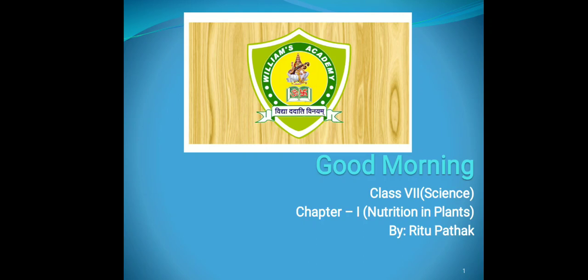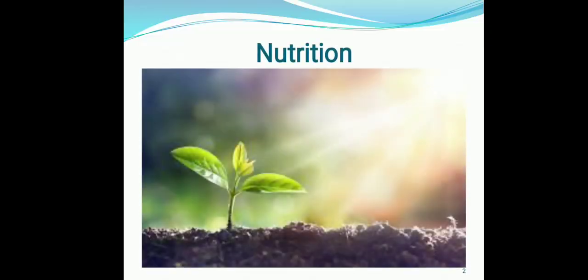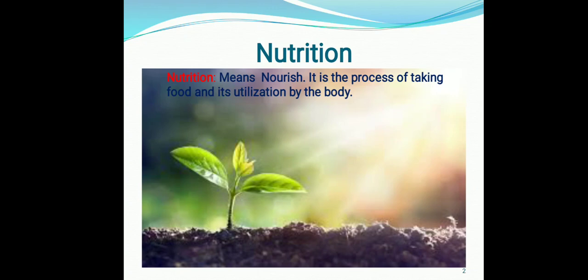Our very first chapter in science is nutrition in plants. As we are all aware, food is the main source of nutrition in all living organisms. So here we are going to study how plants get their nutrition. Nutrition means nourishment. Basically, it is the process of taking food and its utilization by the body.